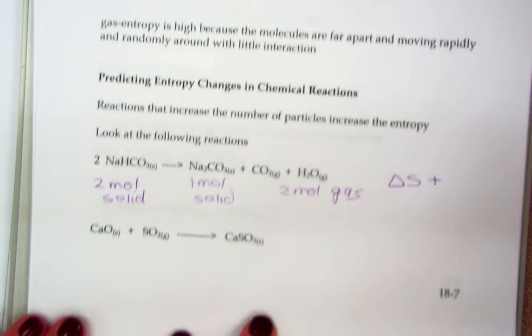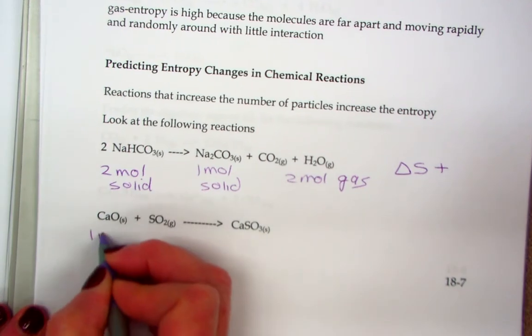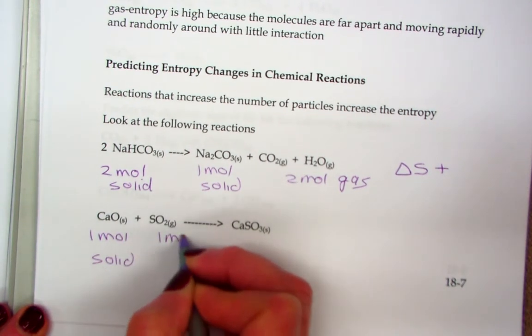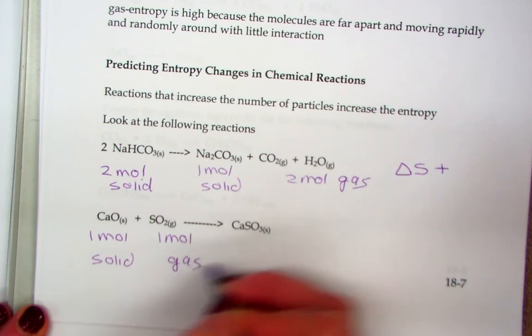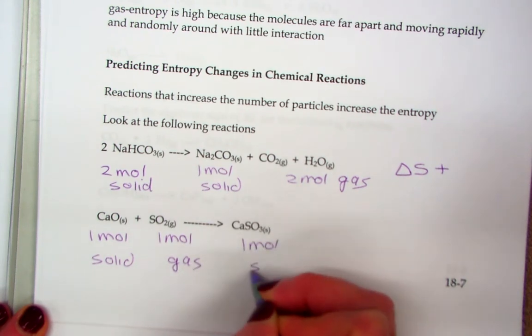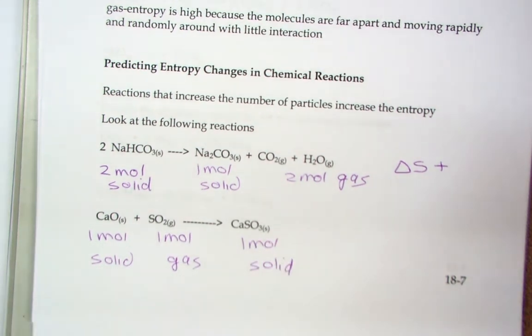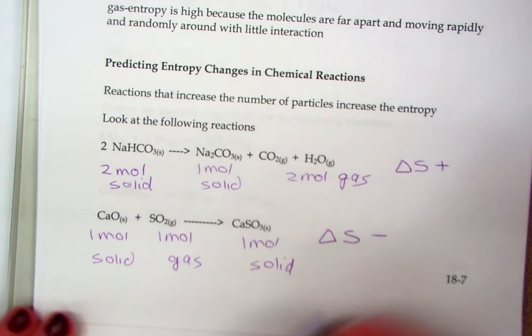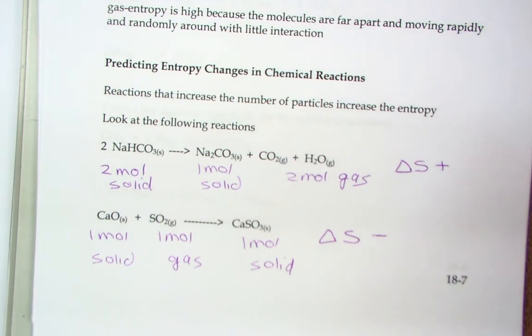Okay, look at the next one. I have here 1 mole of solid and 1 mole of gas. Over here I have 1 mole of solid. So as I move from the reactant side to the product side, what's happening to my entropy? Decreasing, because I'm making fewer particles and I'm making more solid and reducing the amount of gas.